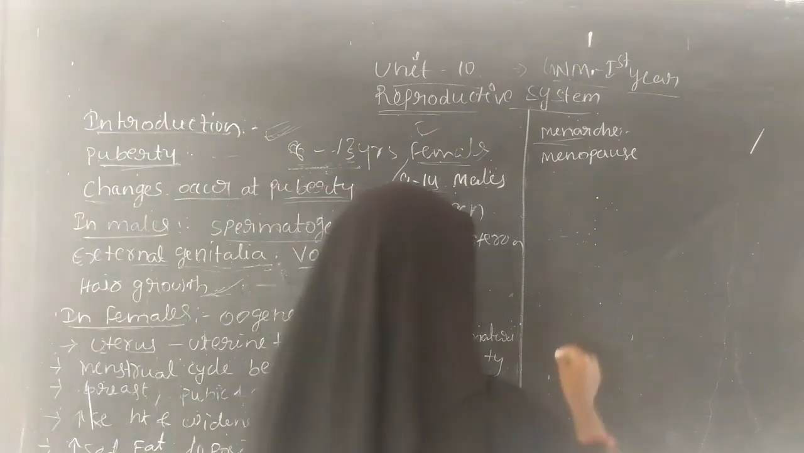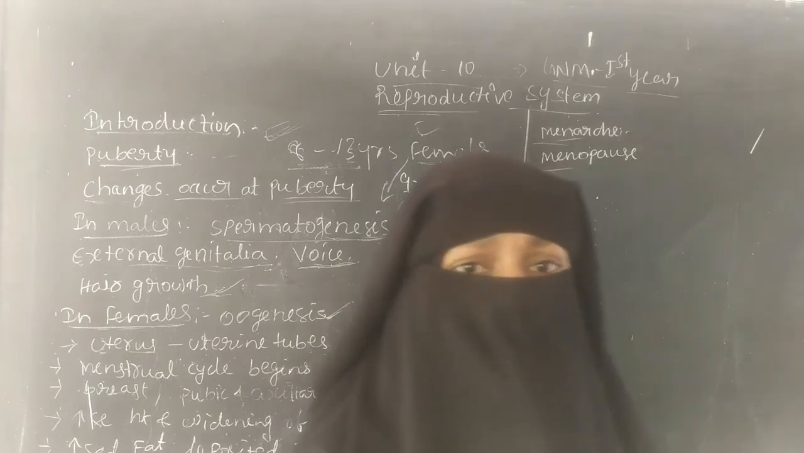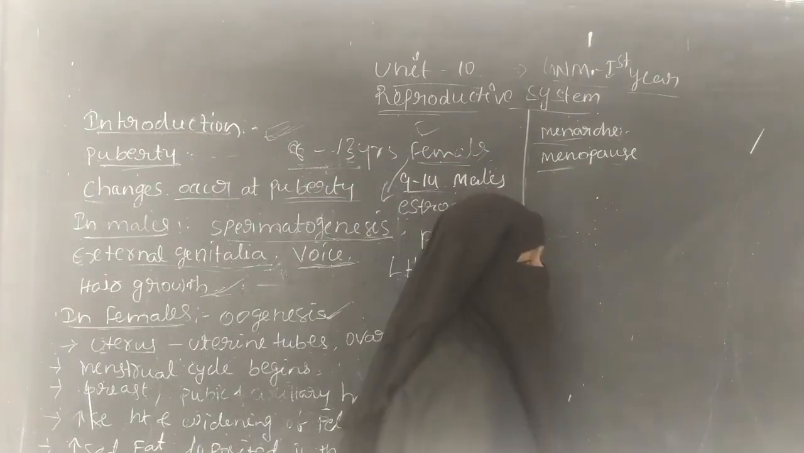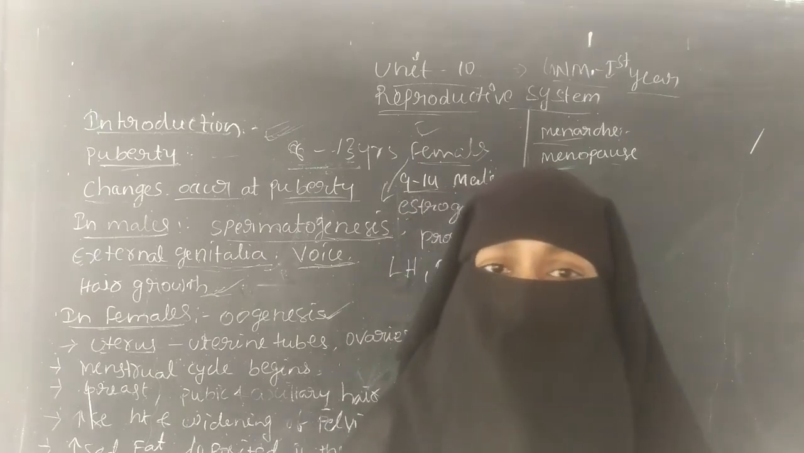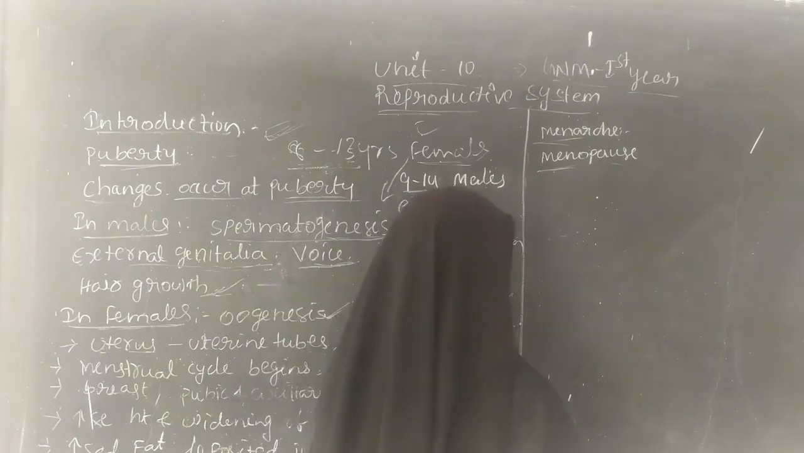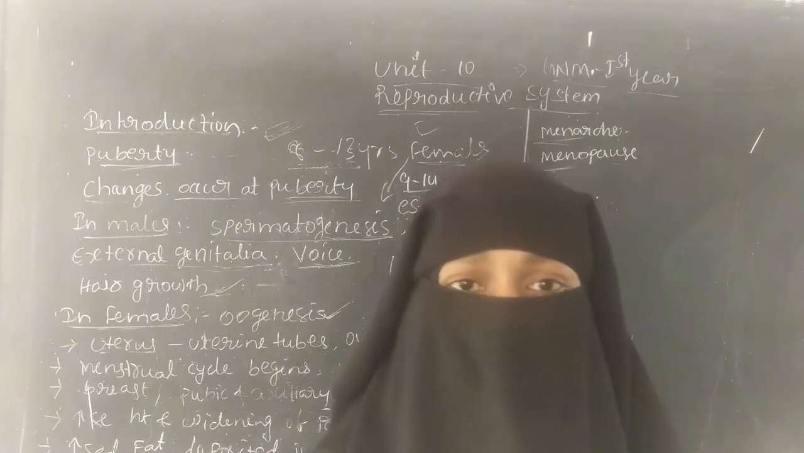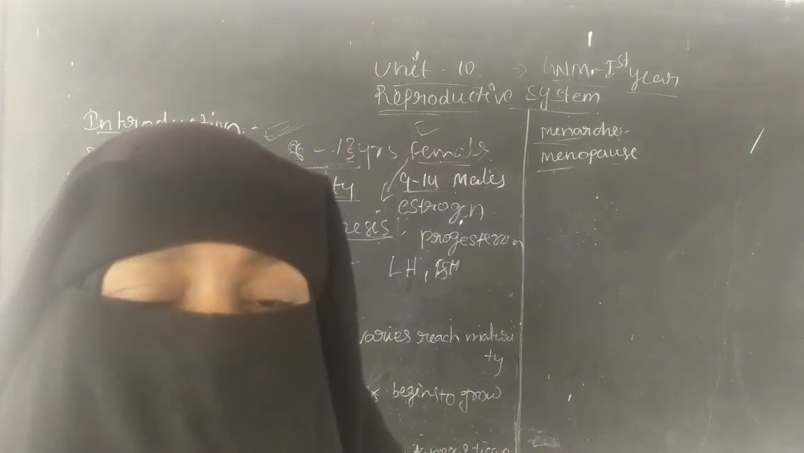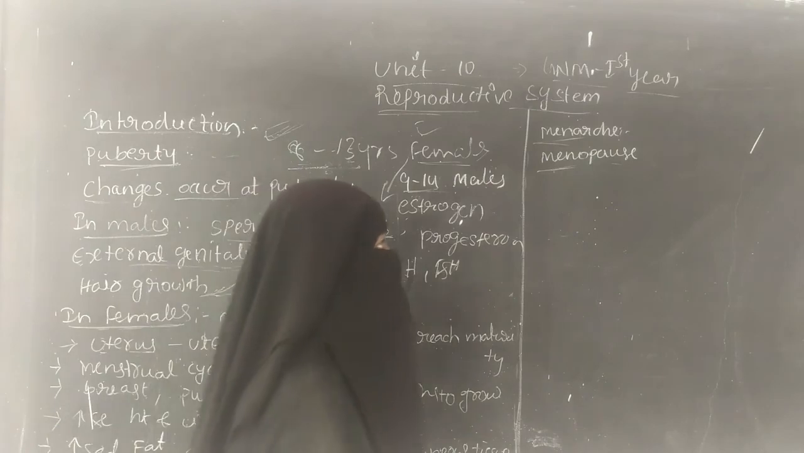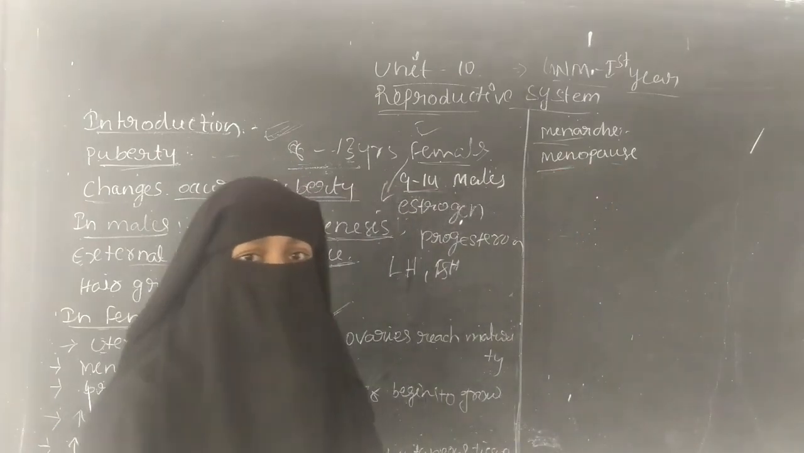And there is menopause. Menopause is the end stage, the stopping of the bleeding. It occurs at 45 to 50 years of age. So menopause is the stopping of the bleeding and the stopping of the menstrual cycle, and it occurs at 45 to 50 years of age. That is called menopause.